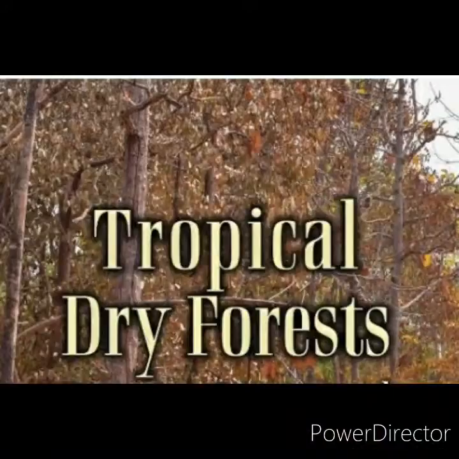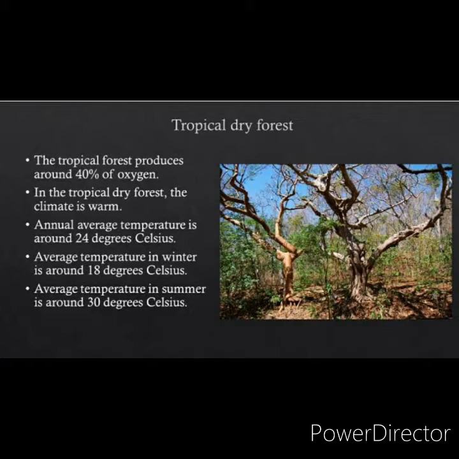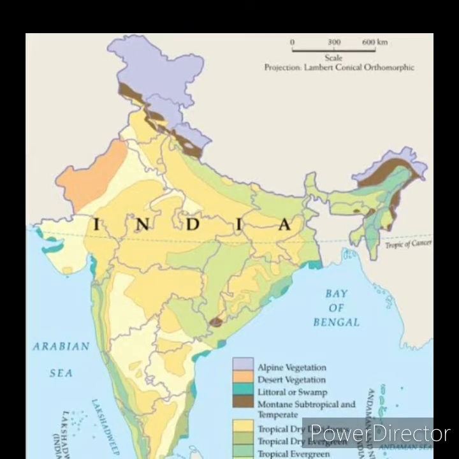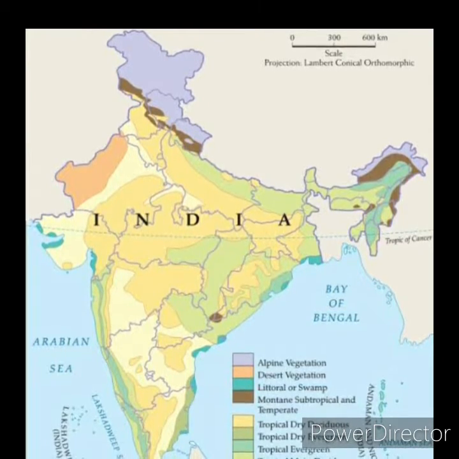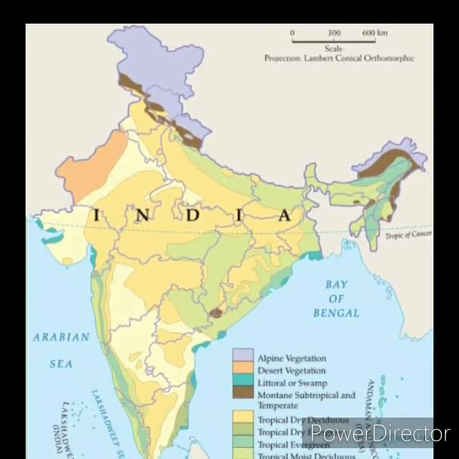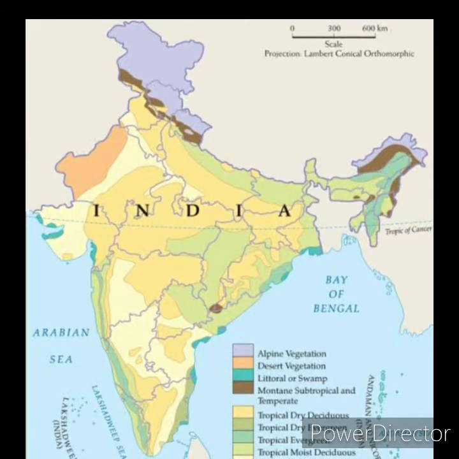Next comes the tropical dry forest, where the rainfall is 50 to 100 centimeter. There we can find the tropical dry forest. They represent a transitional type of forest. This is most probably found in East Rajasthan, Haryana, Punjab, Western Uttar Pradesh, Madhya Pradesh and Maharashtra.